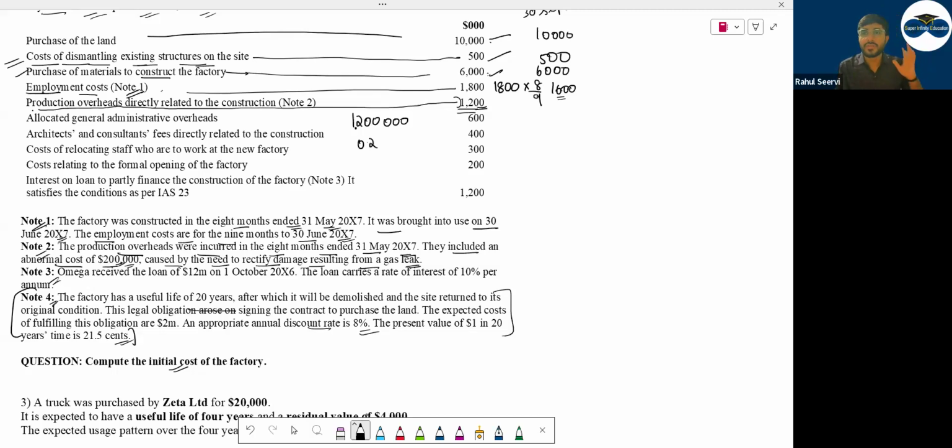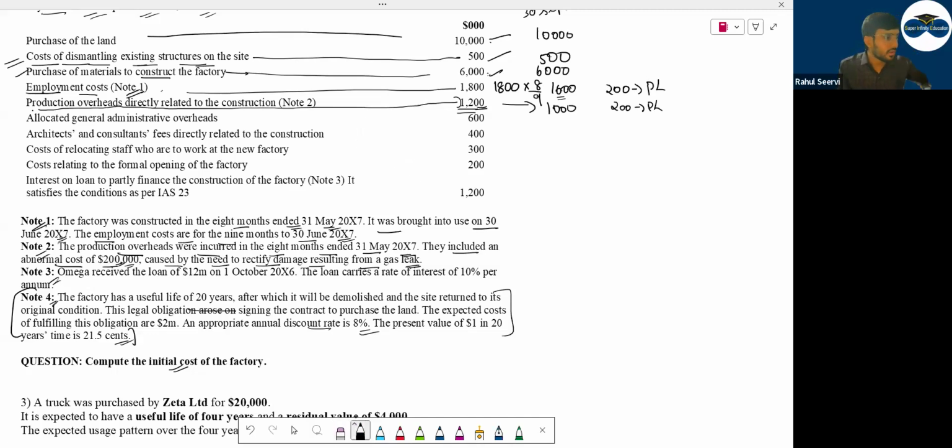Use the calculator for the first few sums so that you get comfortable with millions. So 1.2 minus 0.2, how much is it? 1 million. So can I say only 1 million I should include here? Here 200 will go to P&L. Here also 200 will go to P&L.